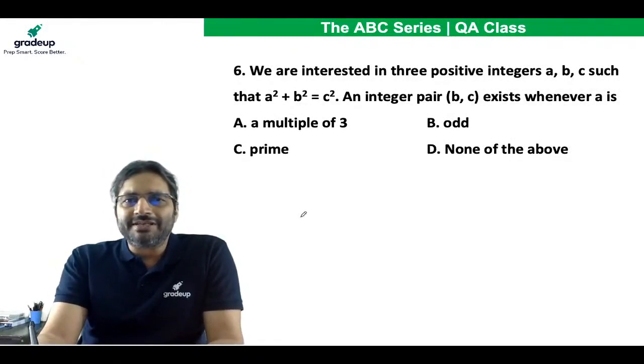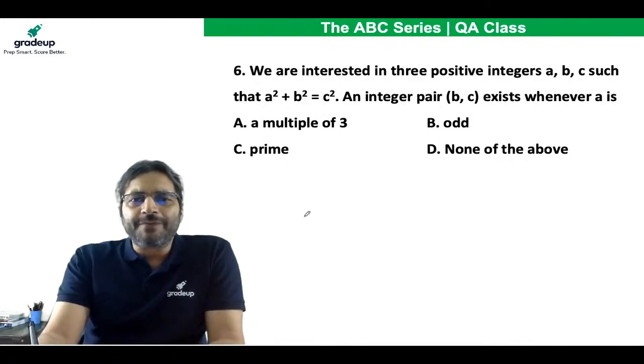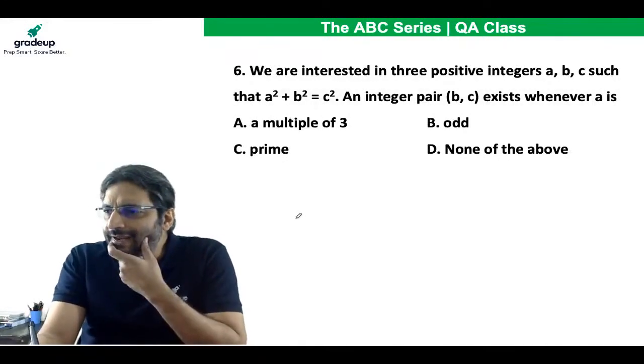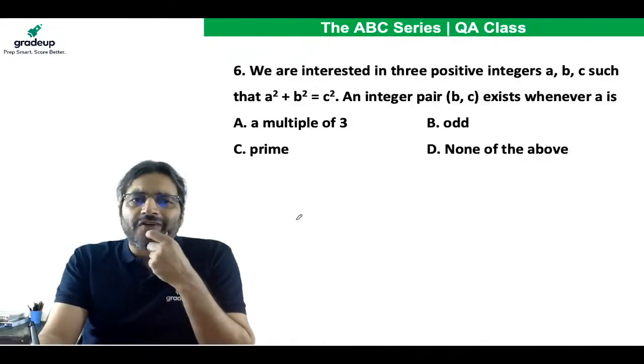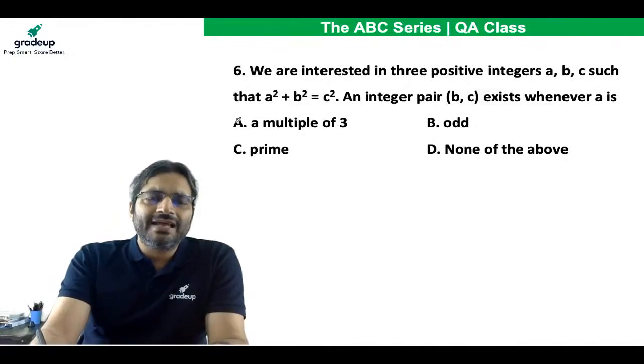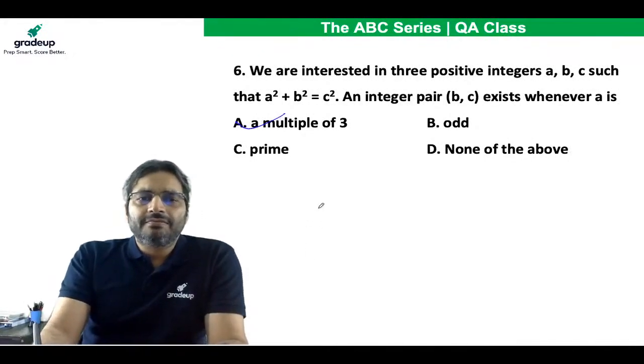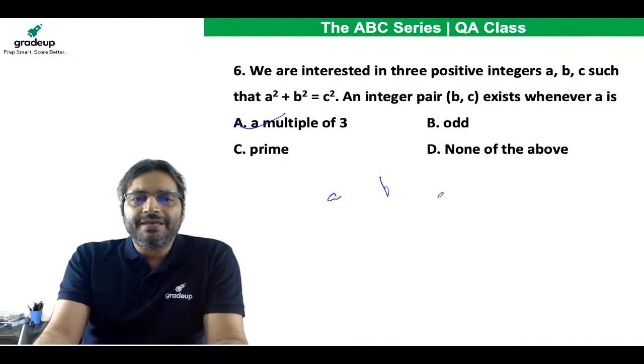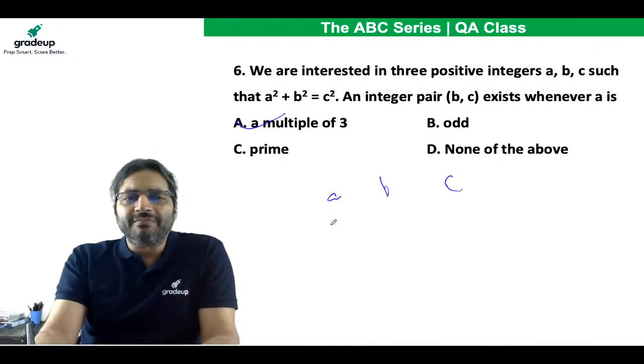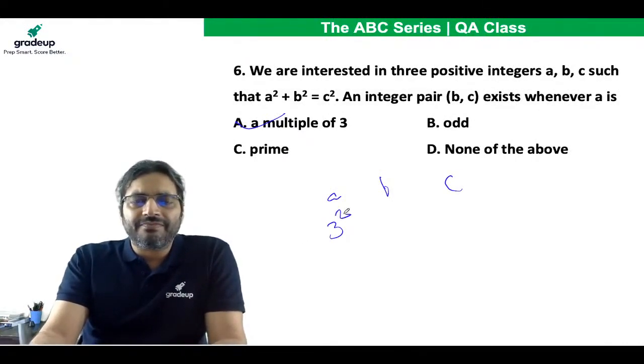We are interested in 3 positive integers a, b, c such that a square plus b square is equal to c square. An integer pair b, c exists whenever a is... Isn't it very obvious that the answer is A? Whenever a is a multiple of 3: 3 square plus 4 square, isn't that 5 square?